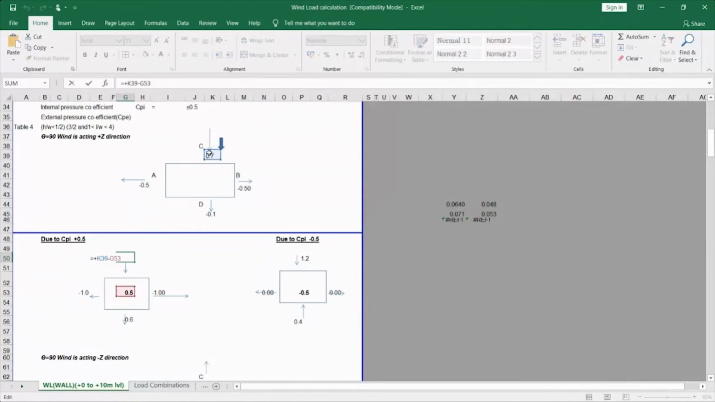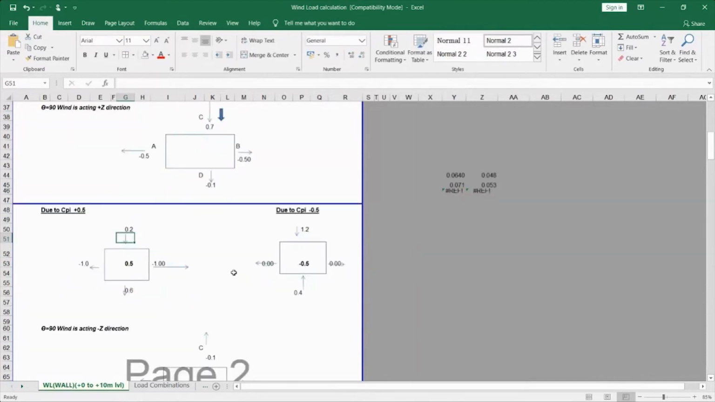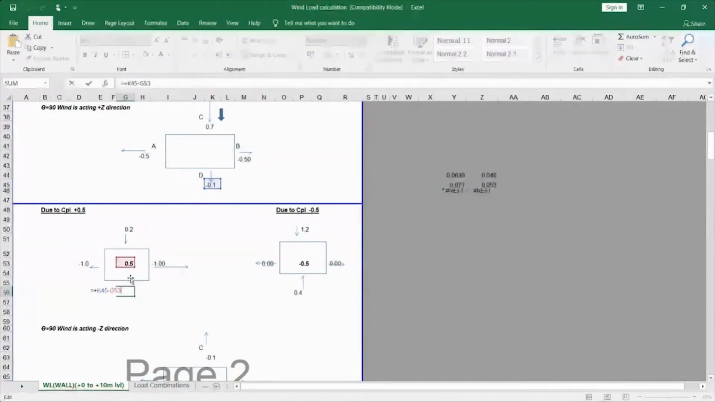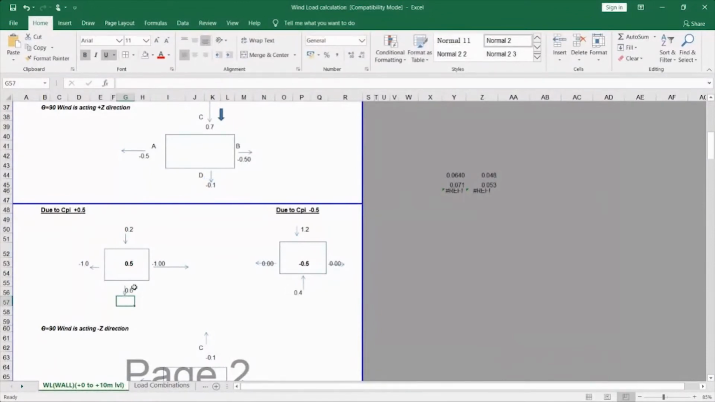So 0.7 minus 0.5, it is 0.2. And here you have to be very careful about the signs, because 0.7 minus 0.5 is 0.2. If you see here, it is minus 0.1 minus 0.5, it is minus 0.6. You should not take it as a negative and put 0.5 here. This is where you may make mistakes. So in calculation of wind load, it is like 0.7 minus 0.5, it is 1.2.